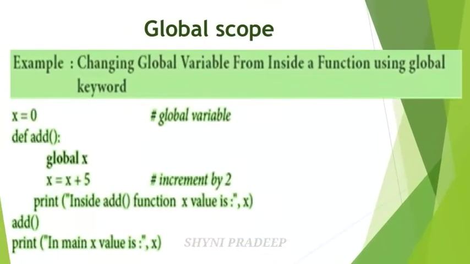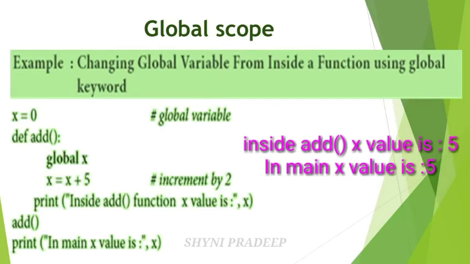So see the next example. Here X is a global variable and next is the local scope, that is def add. If you want to modify the global variable inside the local scope, then you have to use the global keyword for that variable. Okay, so global X. Next, X equal to X plus 5, which means if you want to modify the global variable value within this local scope, you have to use the global keyword. Okay, see next: print inside add function X value is X, and next calling function add, next print in main X value is X. So here in the output screen you will get the output.